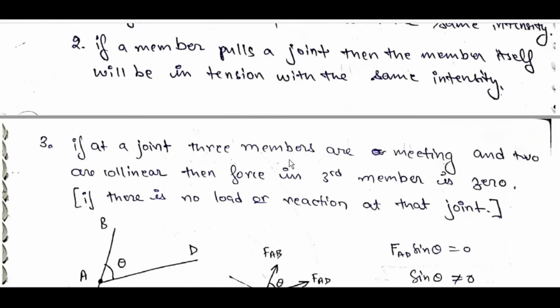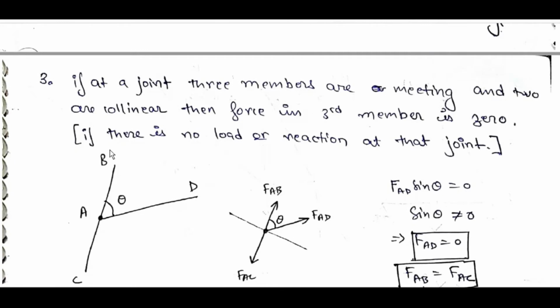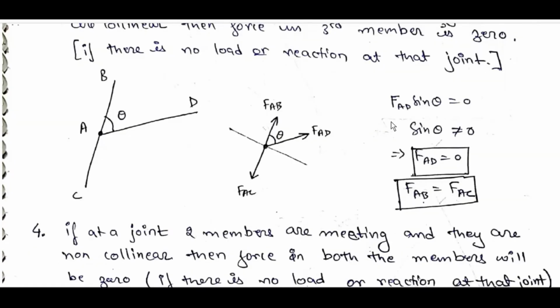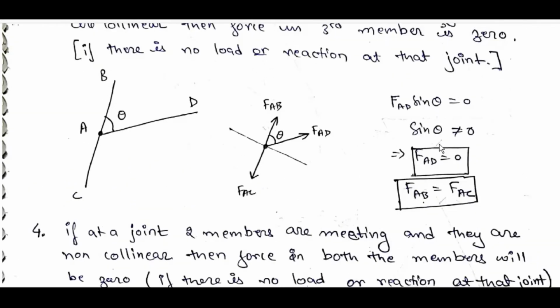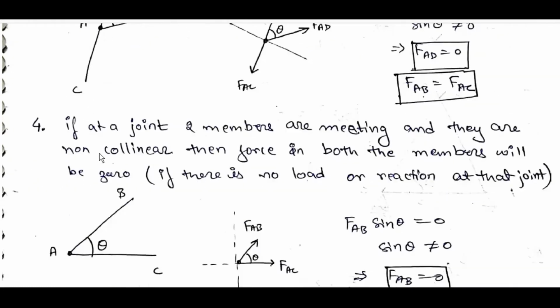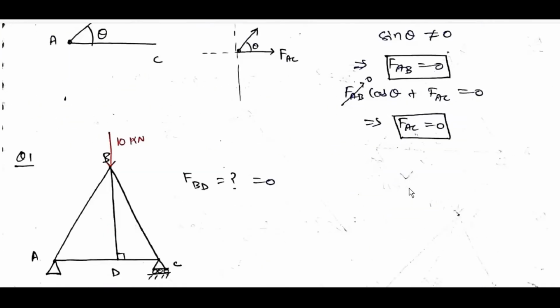If at a joint three members are meeting and two are collinear, then force in the third member is zero, if there is no load or reaction at that joint. FAD sin theta is equal to 0, sin theta not equal to 0, so FAD is equal to 0, and FAB is equal to FAC if collinear. If at a joint two members are meeting and they are non-collinear, then force in both members will be 0 if there is no load or reaction at that joint.